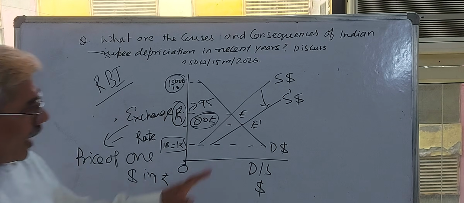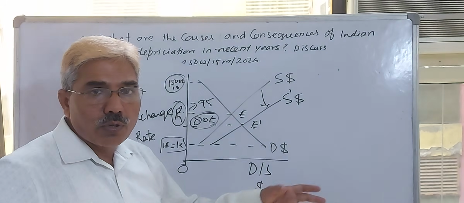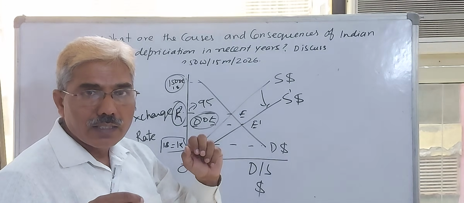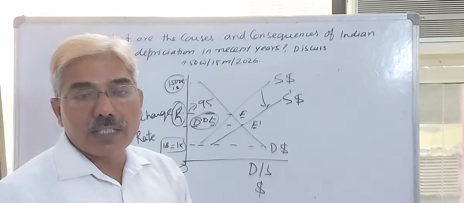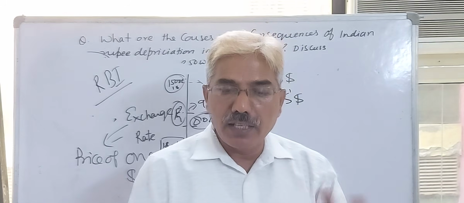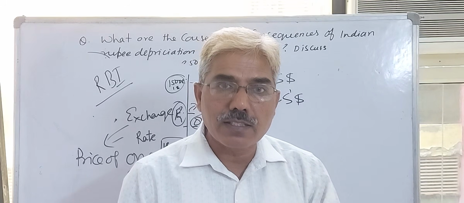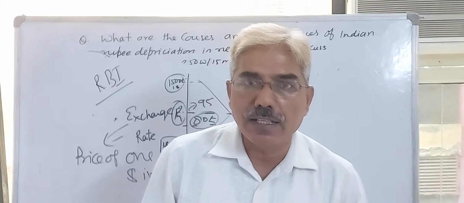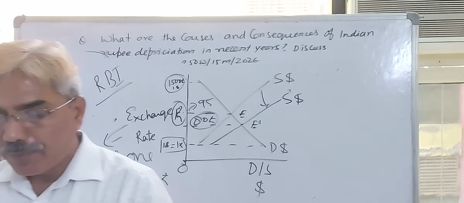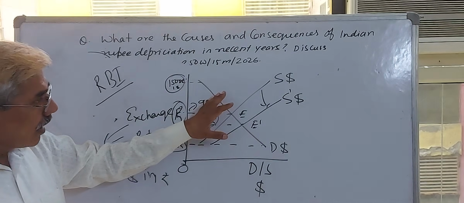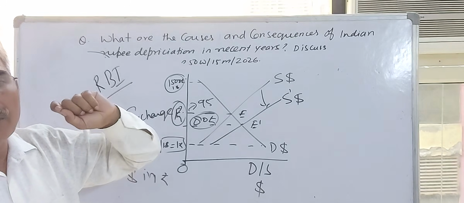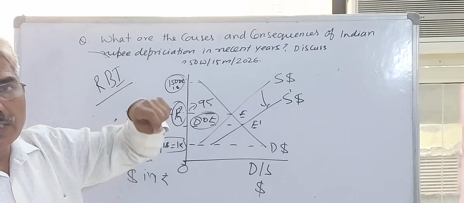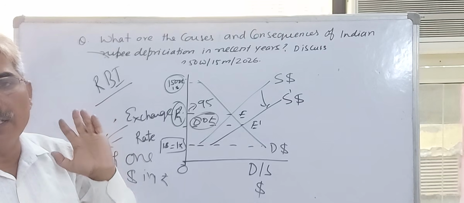Clear? The RBI can also increase the supply by borrowing from other countries, by taking debt from other countries, and by motivating other countries to invest more in India by giving different kinds of relaxations, facilitations, etc. In this way, our RBI tries to maintain the exchange rate. I have discussed what policies are taken by the RBI. Then I will discuss the government.